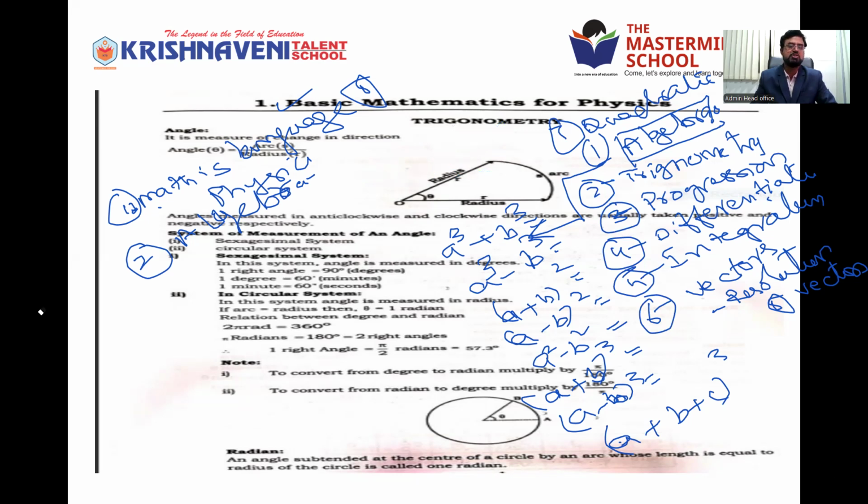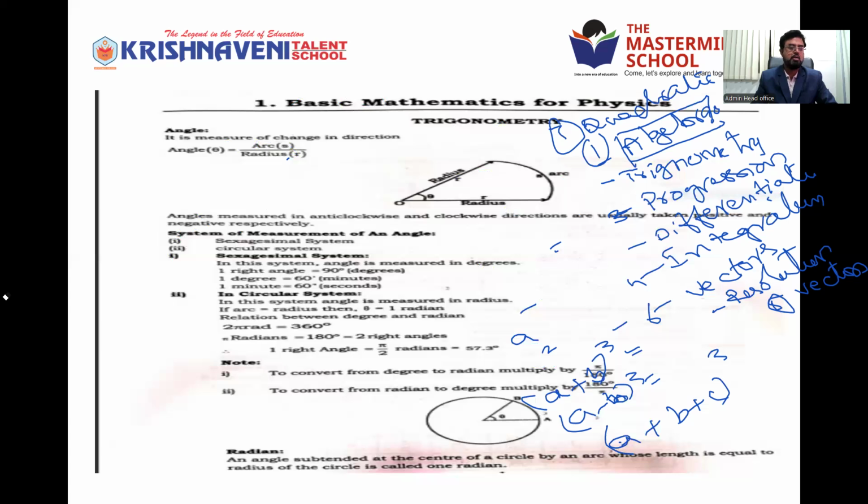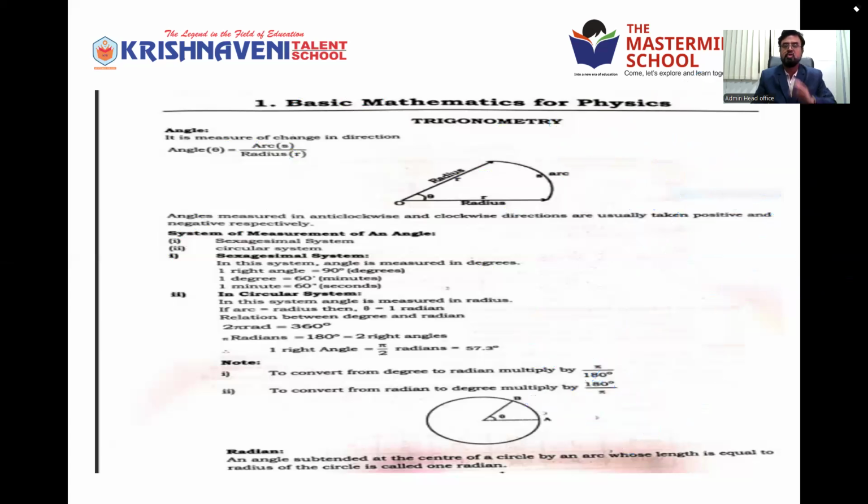Trigonometry. Most of you are fans of trigonometry. Most of you like trigonometry very well. After completing algebra, you will write all the 8 formulas in your notebook. Then the second part is trigonometry. So what is the connection of trigonometry in physics? How is trigonometry helpful in physics?